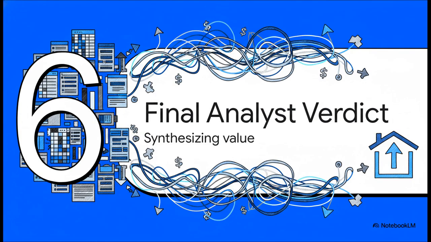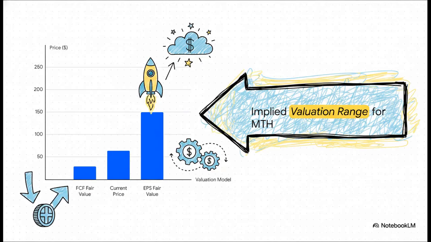All right, Section 6, the final analyst verdict. It's time to step back from the spreadsheets, pull all these quantitative threads together, and synthesize our intrinsic value summary. Our valuation outputs create this massive, honestly fascinating implied range. On the downside, we have a bearish free cash flow floor of $29. Right in the middle, the current market price of $64. And way up on the upside, we have a highly bullish earnings per share ceiling of $150.